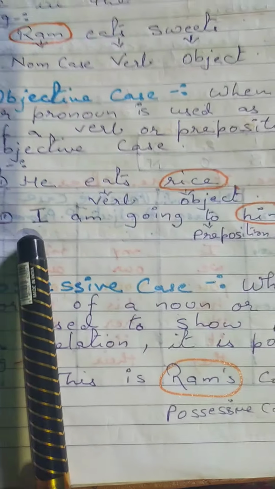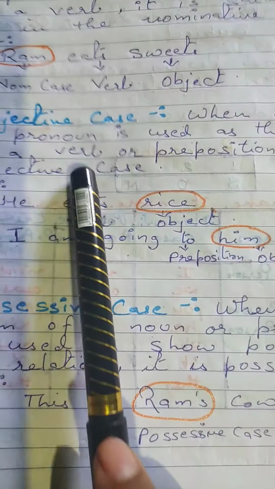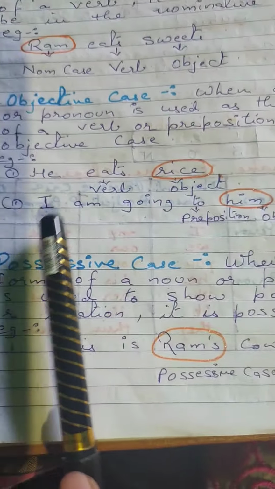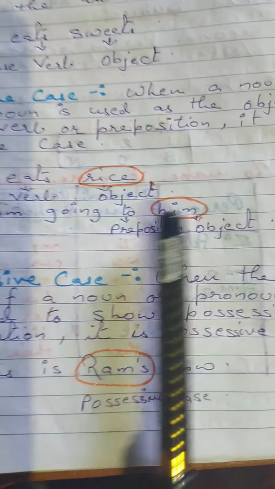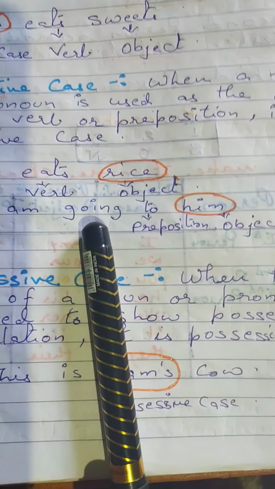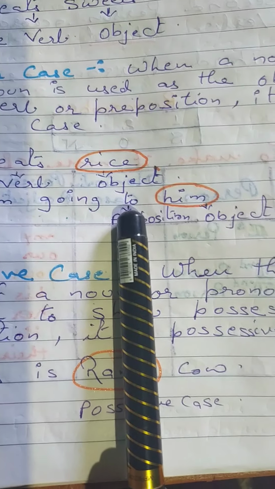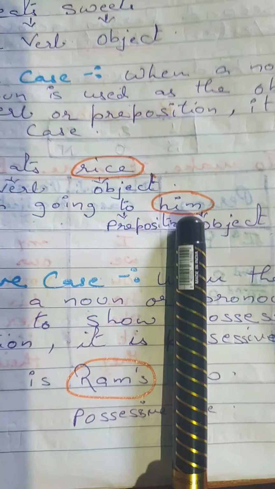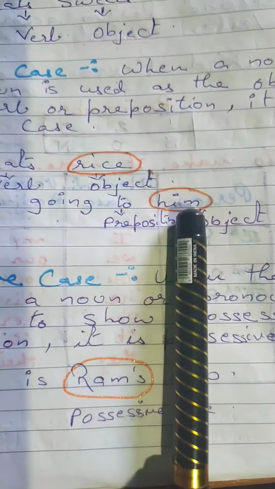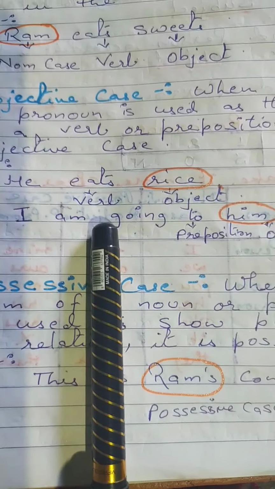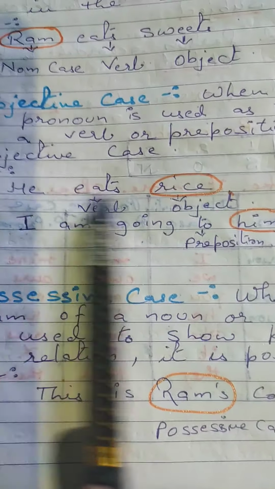Now over here I have written verb or preposition. This is an example of a verb, and now the preposition comes. I am going to him. In this sentence this is the subject, this is the verb, and this is the preposition. To is the preposition, and the preposition has an object, him, which is in the objective case. So you can see the whole structure.